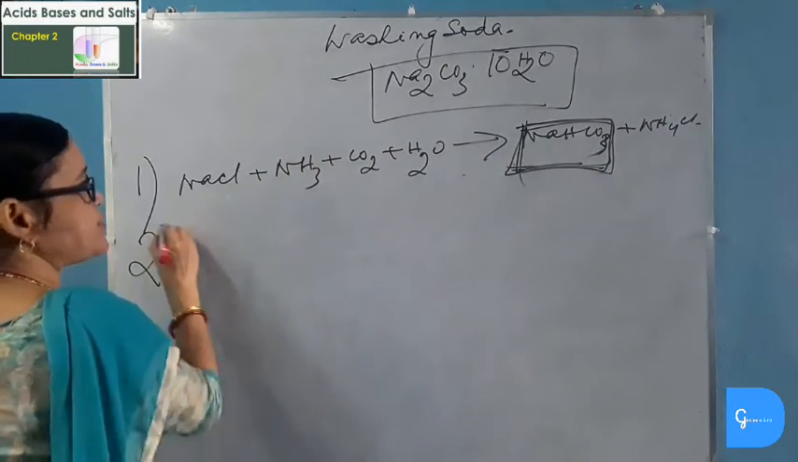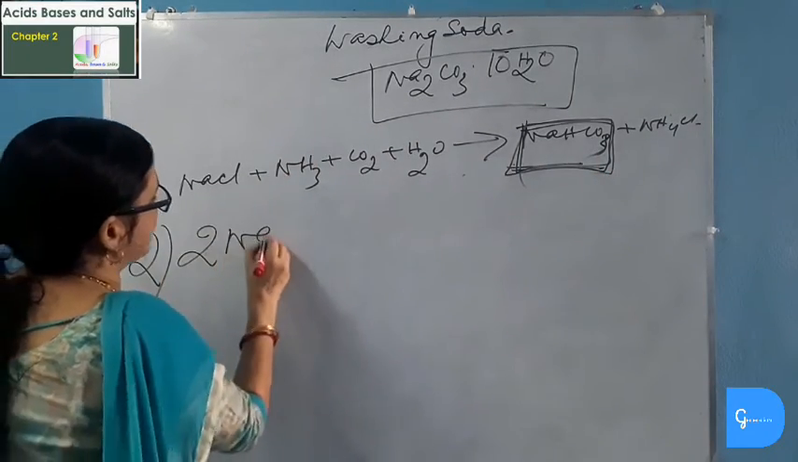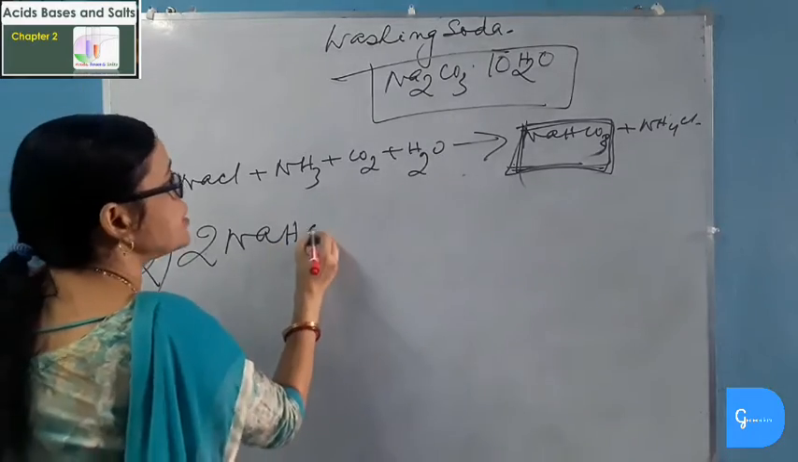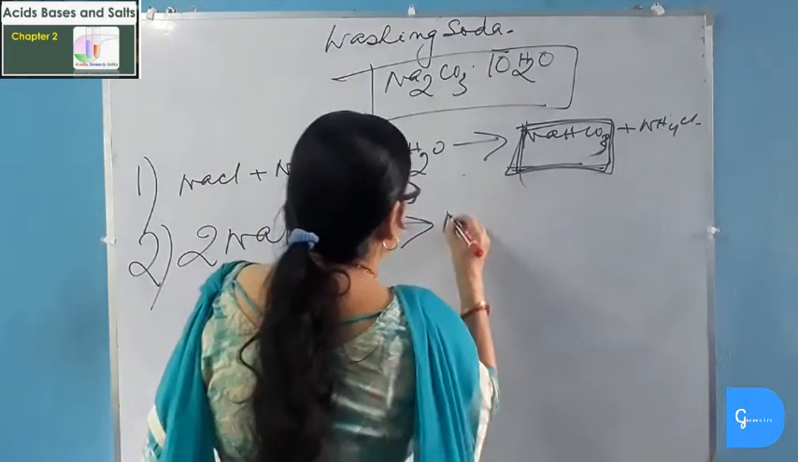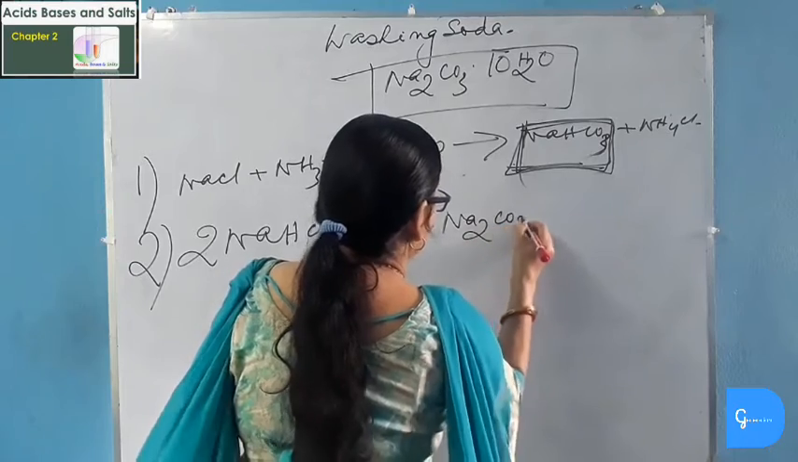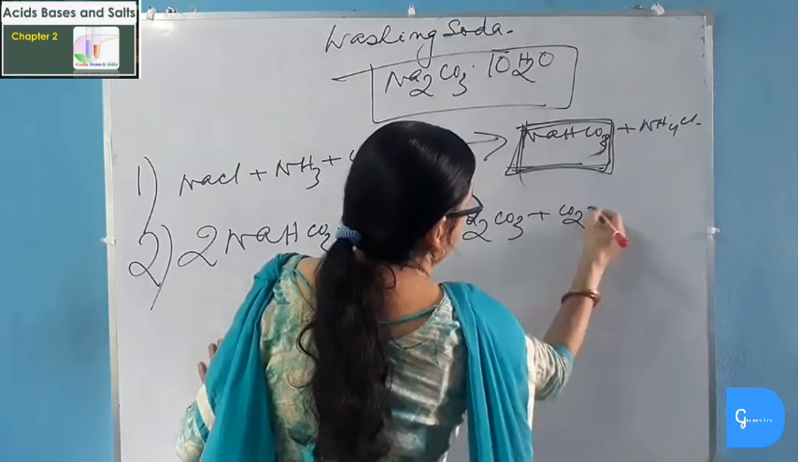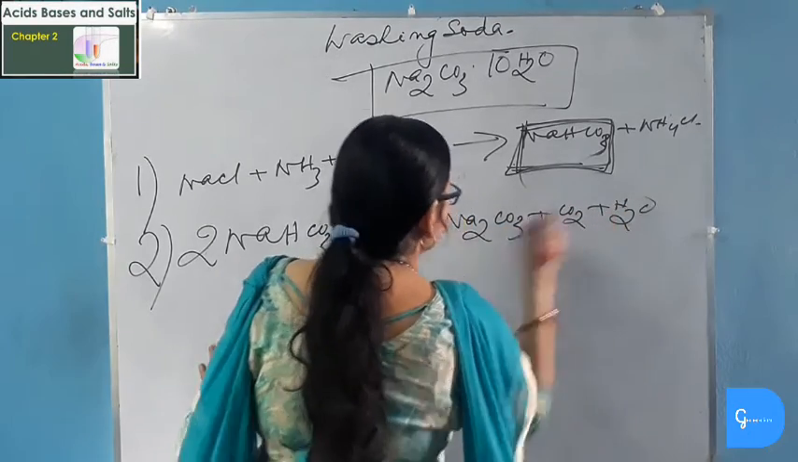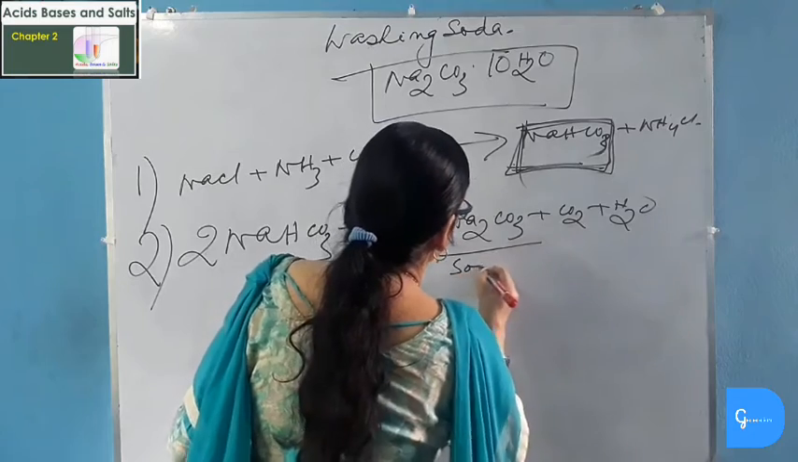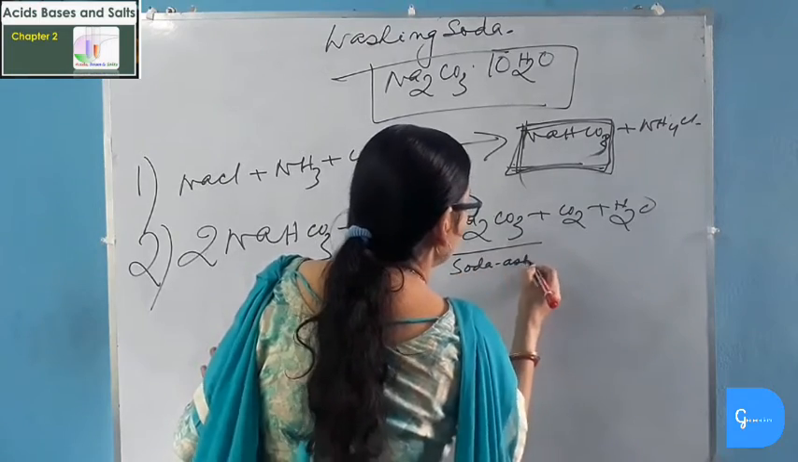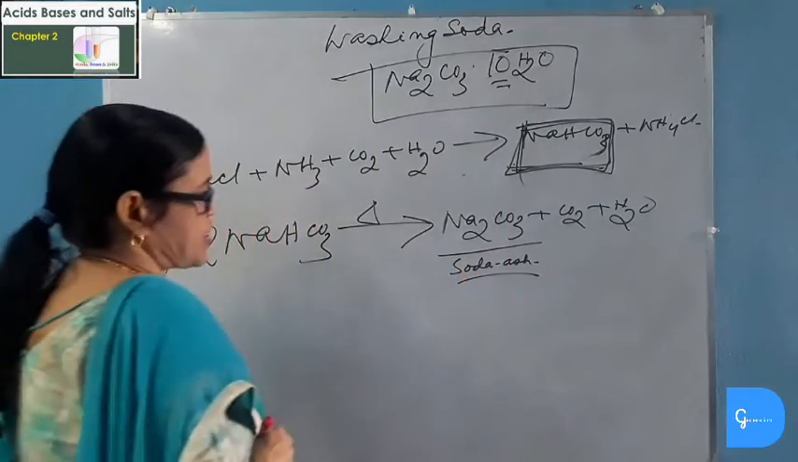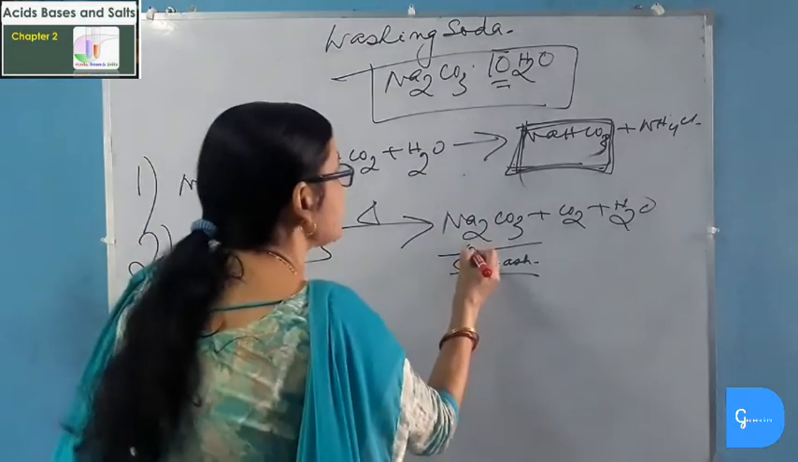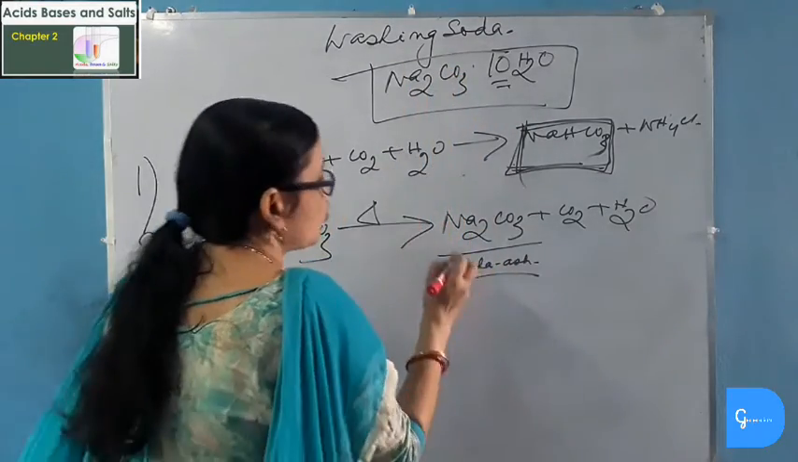Now second step is when this sodium hydrogen carbonate or sodium bicarbonate is heated. When this is heated, it gives sodium carbonate plus carbon dioxide plus water. This sodium carbonate is known as soda ash because it does not contain these 10 molecules of water of crystallization. So it is called dry washing soda or soda ash.